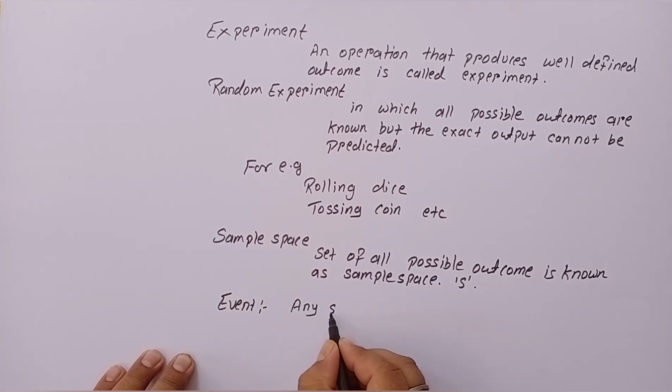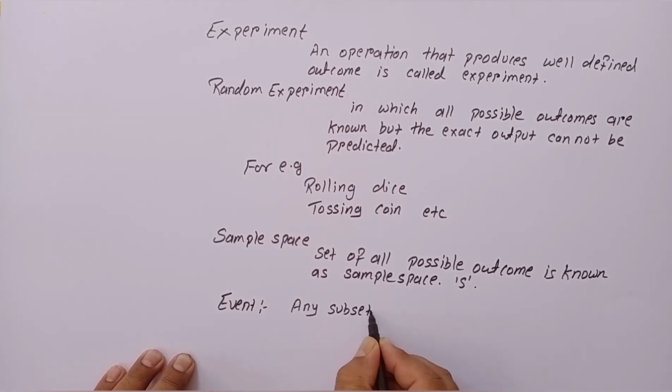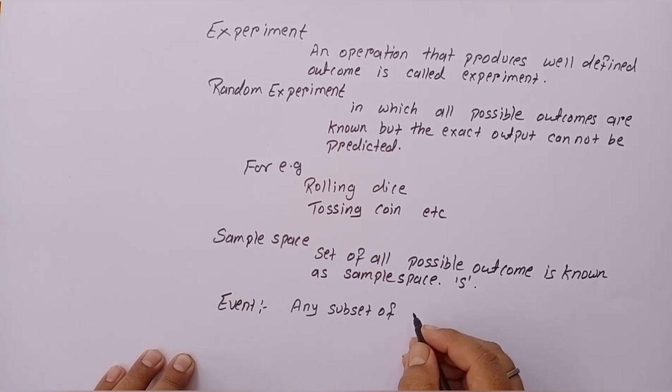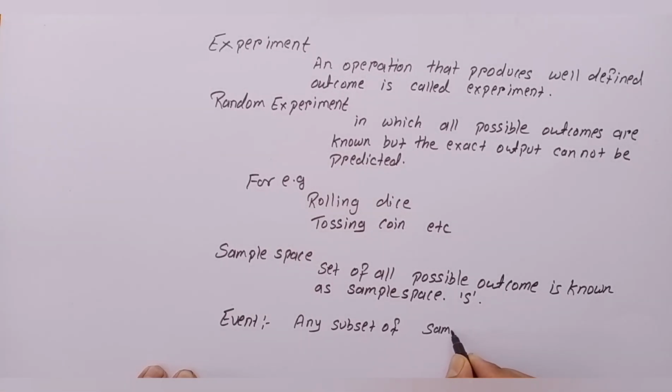Any subset of the sample space is called an event.